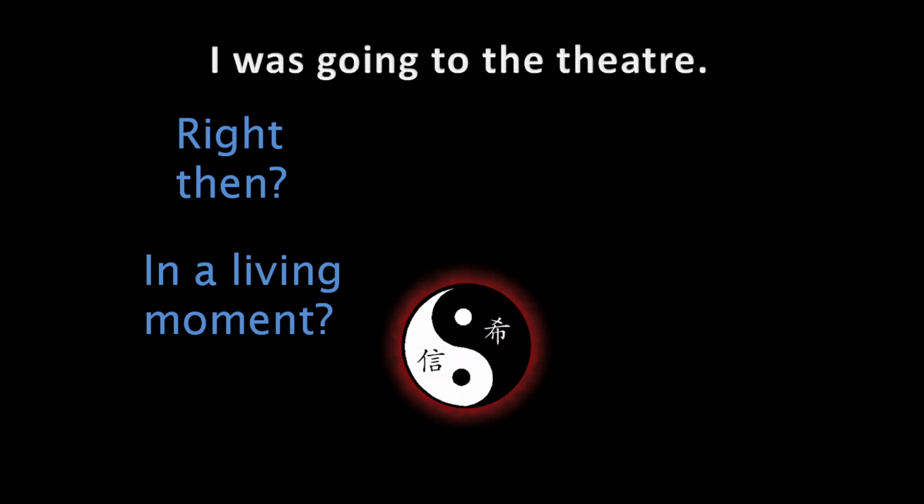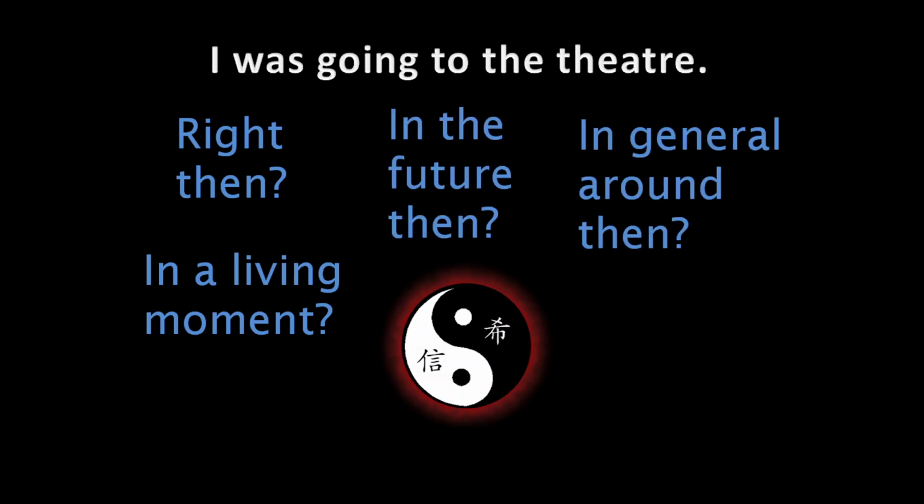I was going to the theatre. The sun was shining. The birds were singing. It could equally mean the same in the future, in the past, or in general around then, but the constant is just the ing feeling. Not so much information about time, but just an emotional feeling.